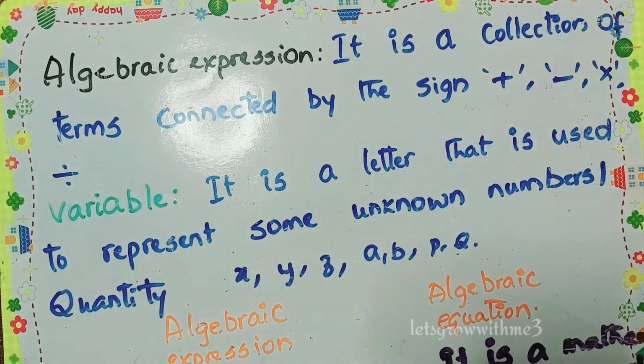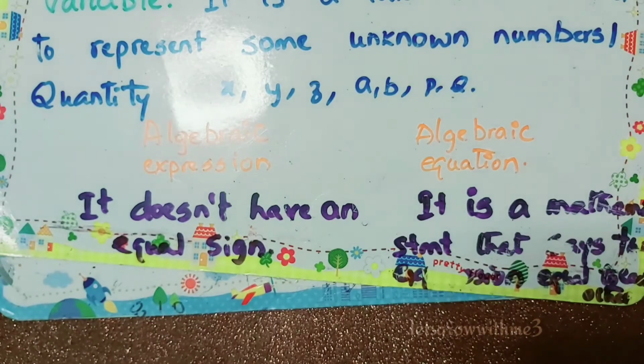Next, let's see what we mean by algebraic expression and algebraic equation. What's the difference between these two? In algebra we have two things, one is expression and one is equation. An algebraic expression doesn't have any equal sign. We won't have any equal sign in an algebraic expression. Whereas an algebraic equation is a mathematical statement that says two expressions are equal to each other. So that's the difference. In an algebraic expression we don't have an equal sign, whereas in an algebraic equation we have an equal sign. We will have two expressions which are equal.